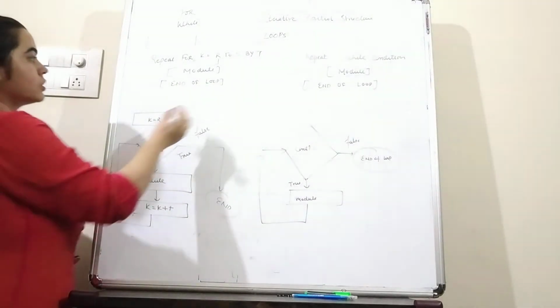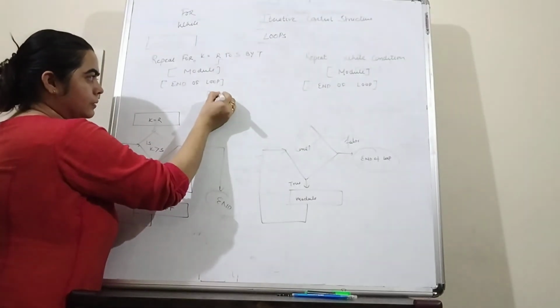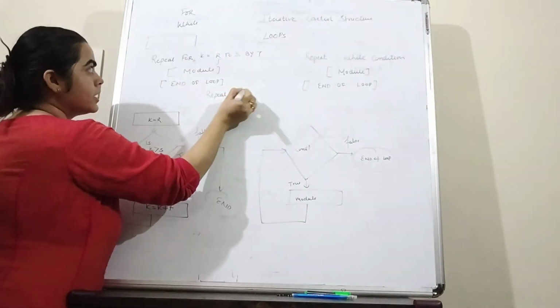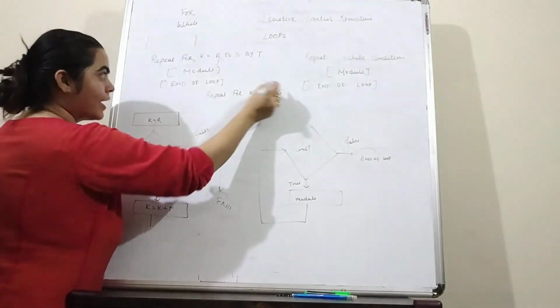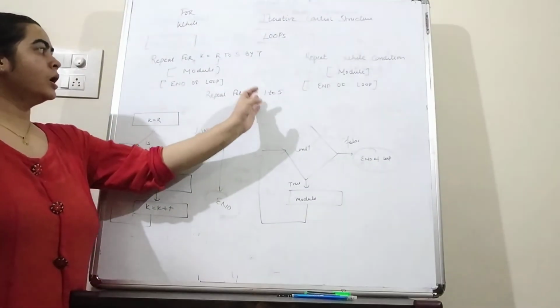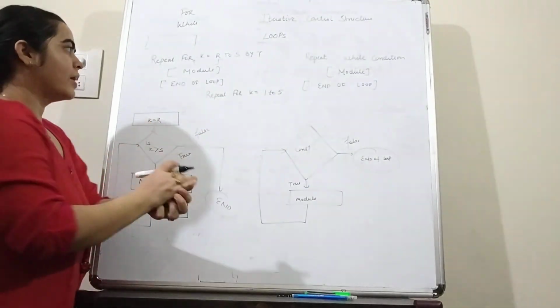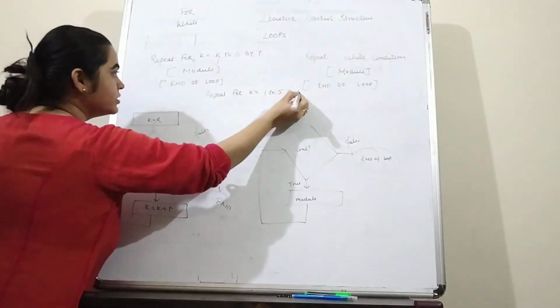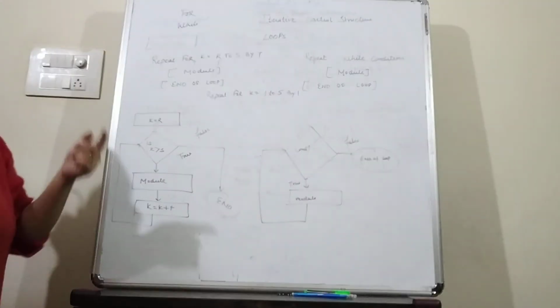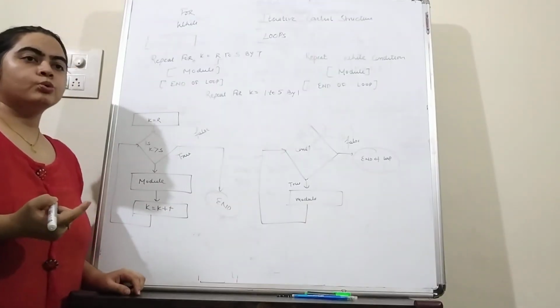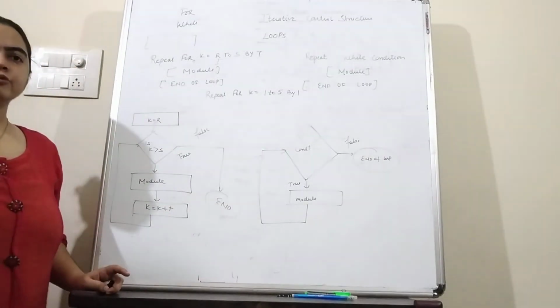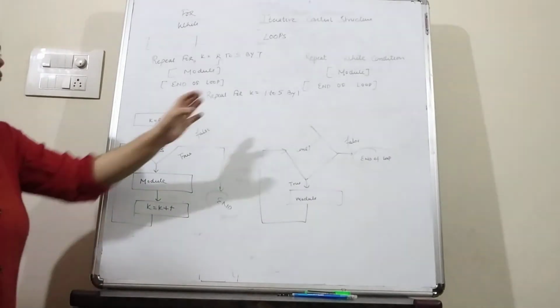So for that we have to write repeat for k, k is the variable, k is equal to 1 to 5. So here r is equal to 1 and s is equal to 5, and by 1, because we have to print the values 1, 2, 3, 4 and 5. So after 1 we can print 2. So that means there is a gap of only one number. So we can write here 1.